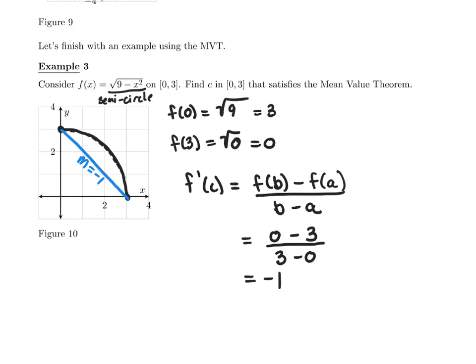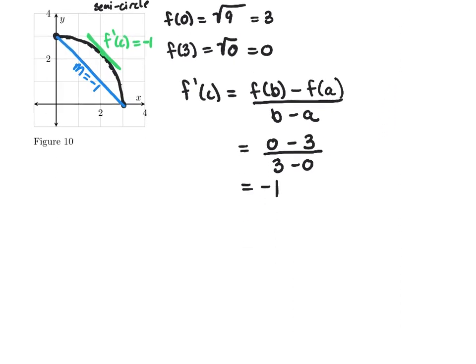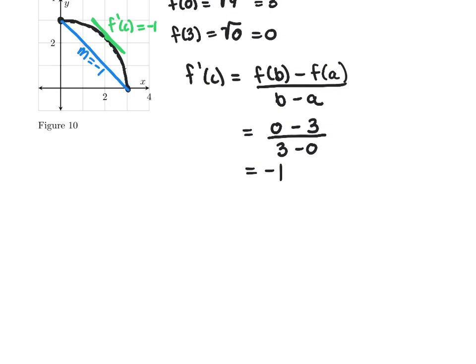Now visually I can see where it appears that I have a slope of -1, which is about right there. So here my f prime of c also equals -1, but we need to figure out where that c value actually is. So we need to find the derivative. We've already calculated that I want my f prime of c to equal -1, so now I actually need to see what my f prime is.